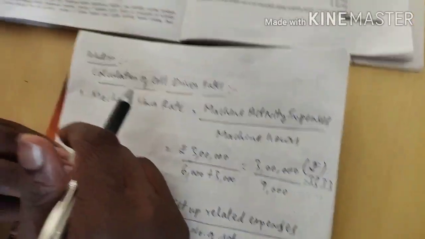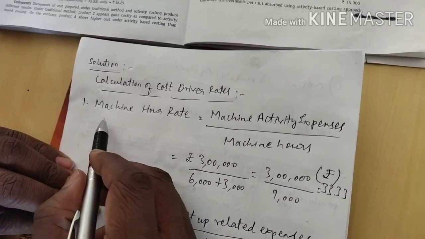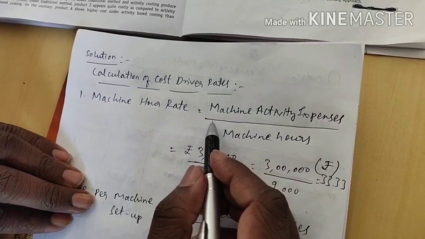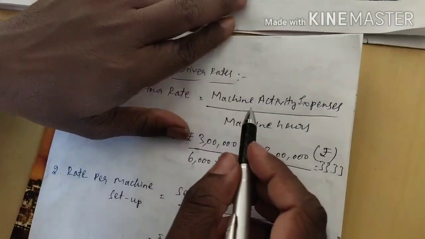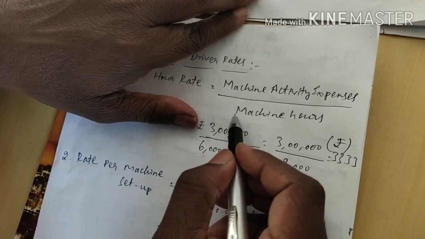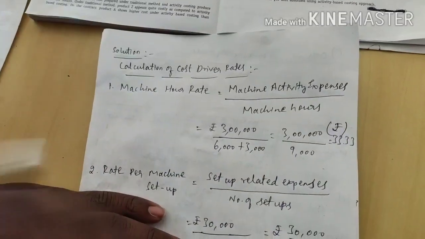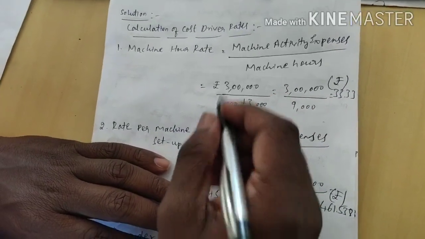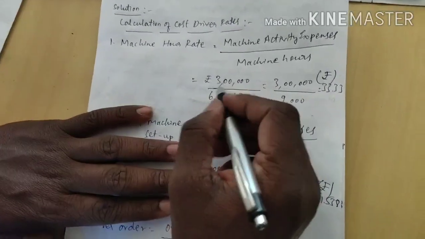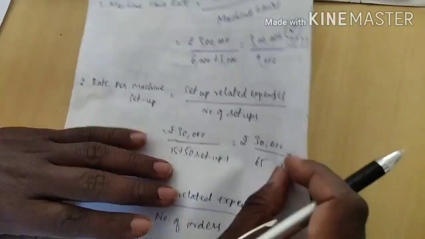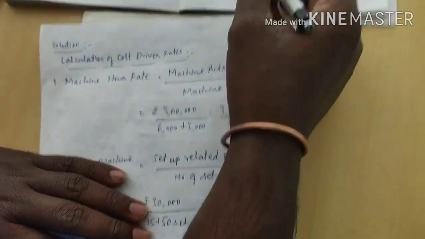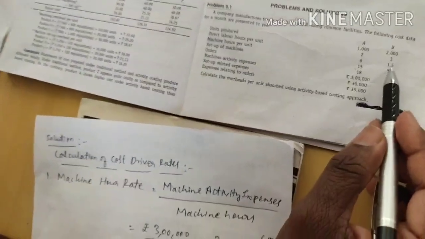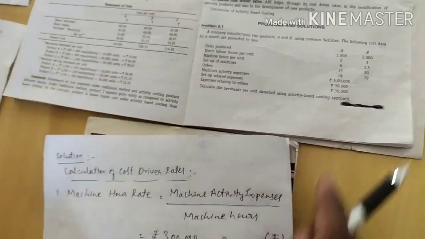The first activity in the given problem is machine hour rate. To calculate machine hour rate, the formula will be machine activity expenses, that is given in the problem, divided by machine hours. What is the machine activity expenses here? They are given 3 lakh divided by machine hours. In the problem they are given machine hours. For product A, per unit machine hour is 6. For product B, machine hours per unit is 1.5.